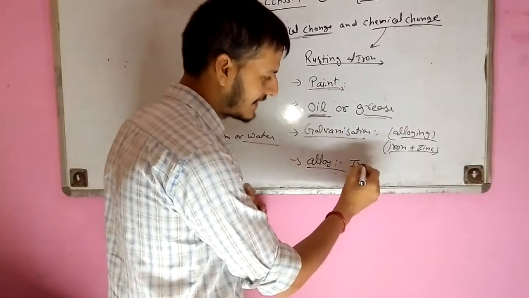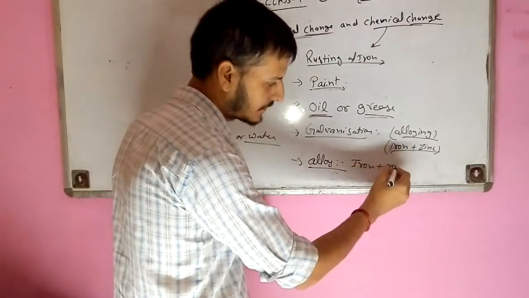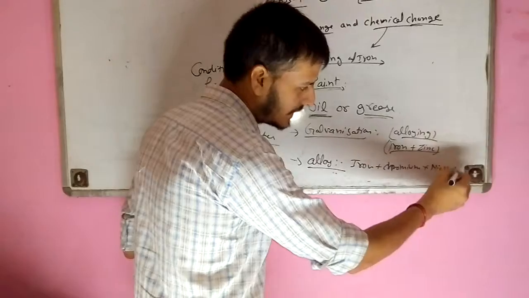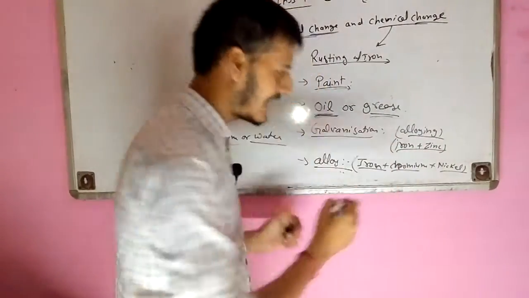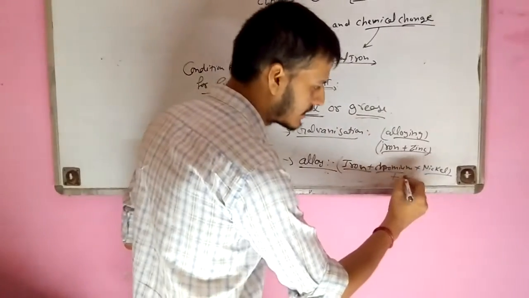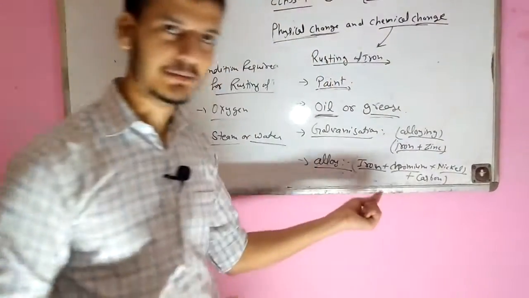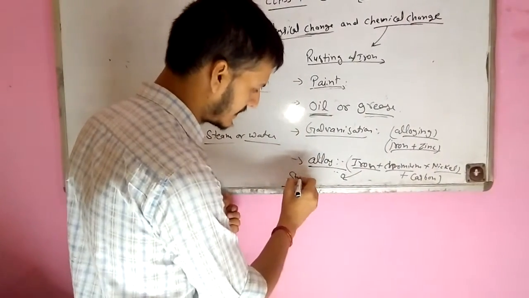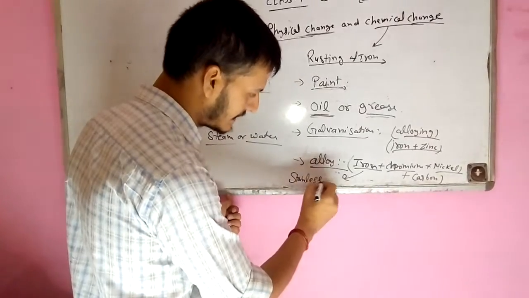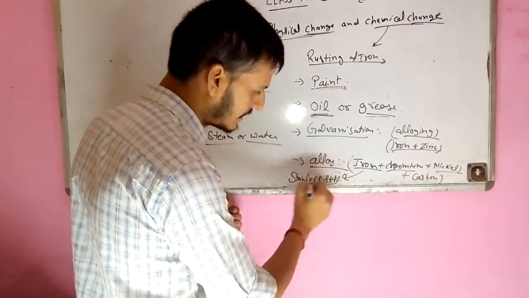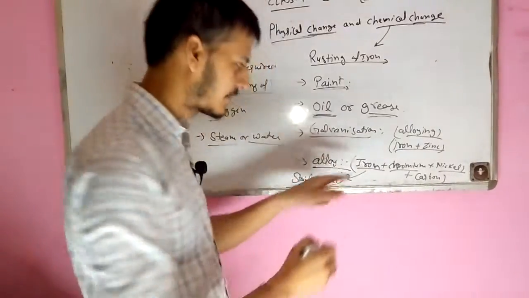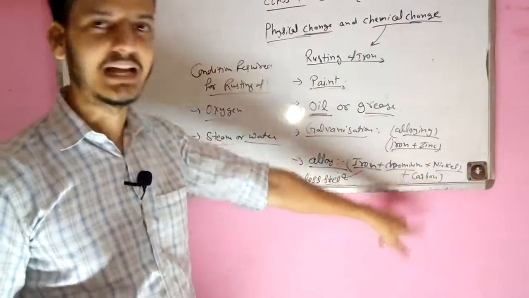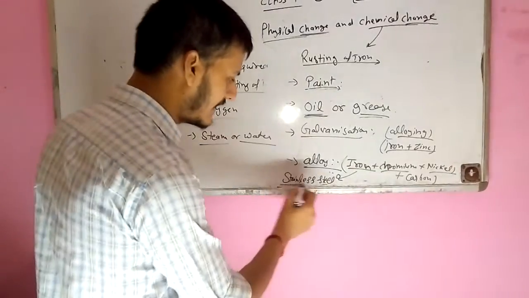When we add iron plus chromium, plus the third one, nickel, and some carbon is also added to these substances, they are mixed and made into stainless steel. So stainless steel is an alloy of iron, where we generally mix chromium, nickel and carbon into iron. That is stainless steel.